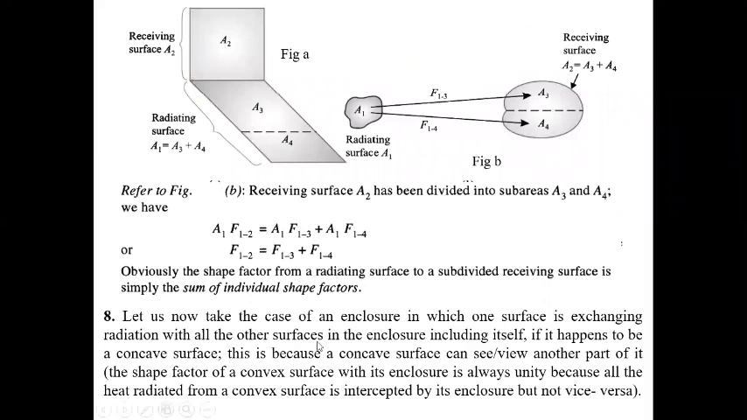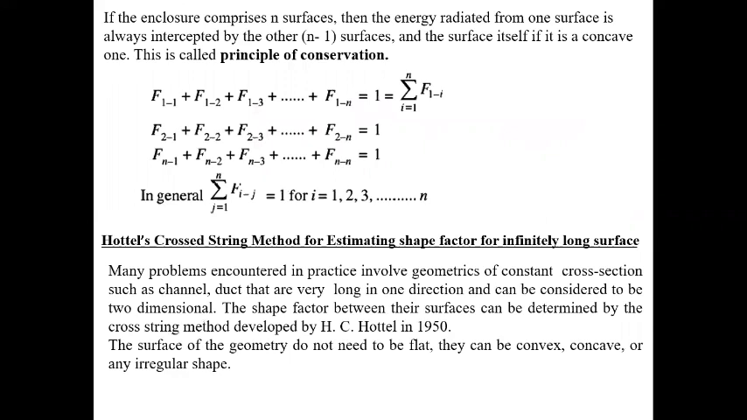This is called the summation basically. Let us now take the case of an enclosure in which one surface is exchanging radiation with all other surfaces in the enclosure, including itself. If it happens to be a convex surface, it can see another part of itself. So for this we can write, this is called the principle of conservation. Now, suppose we take an enclosed surface like this. Suppose this is the enclosed surface.